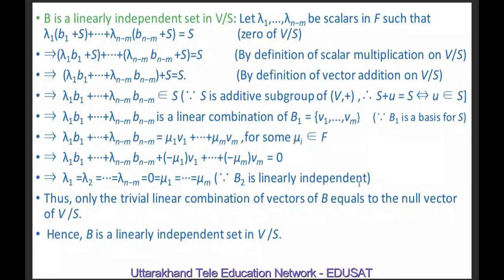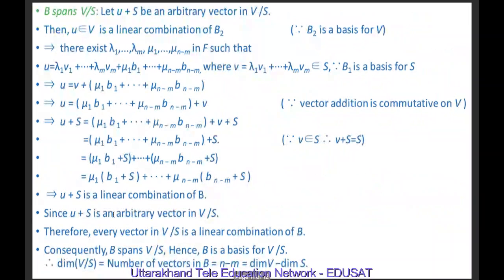But B2 is a linearly independent set. So therefore all these scalars should be equal to 0. Therefore lambda 1 equal to 0, lambda 2 equal to 0, ..., lambda n minus 1 equal to 0, mu 1 equal to 0, ..., mu m equal to 0. Thus only the trivial linear combination of vectors of B equals the zero vector of V by S. Thus we have proved that B is a linearly independent set in the quotient space V by S.